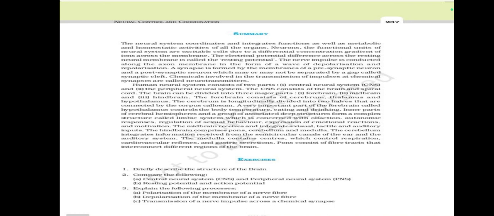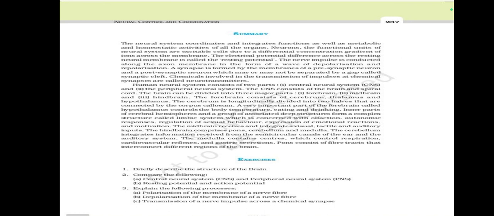The synapse is formed by the membranes of a presynaptic neuron and a postsynaptic neuron, which may or may not be separated by a gap called the synaptic cleft. Chemicals involved in the transmission of impulses at chemical synapses are called neurotransmitters. The human neural system consists of two parts: central nervous system (CNS) and peripheral nervous system (PNS), and the CNS consists of the brain and spinal cord. The brain can be divided into three major parts: forebrain, midbrain, and hindbrain. The forebrain consists of cerebrum, thalamus, and hypothalamus.